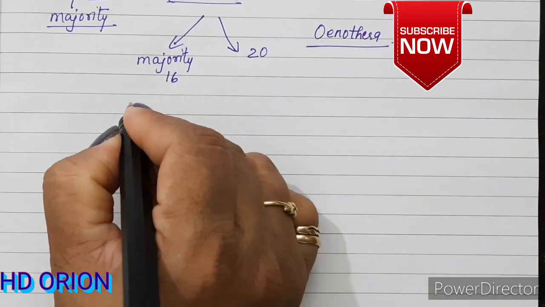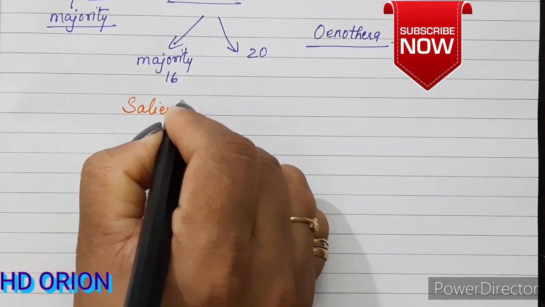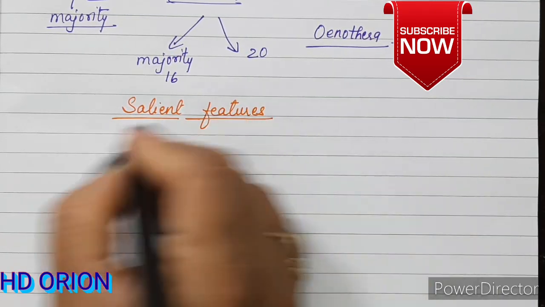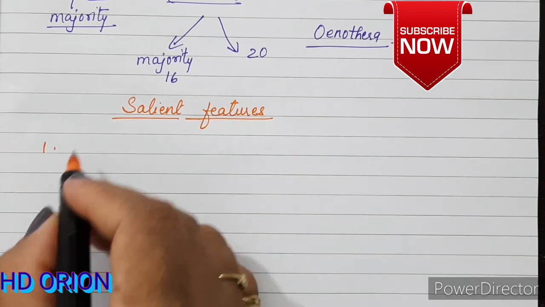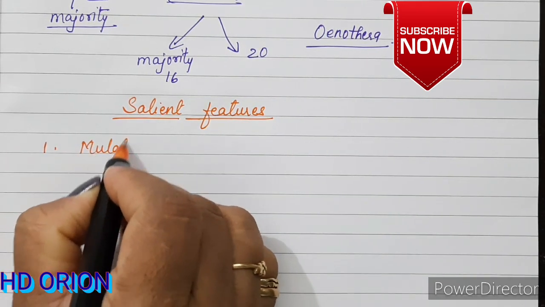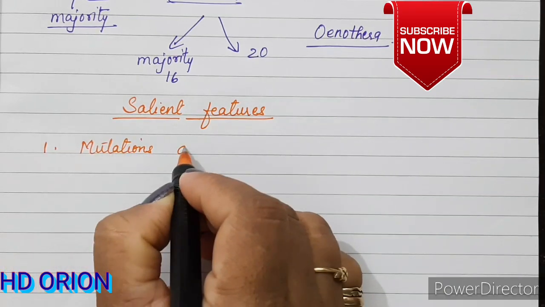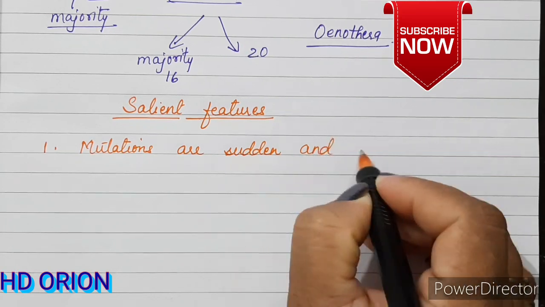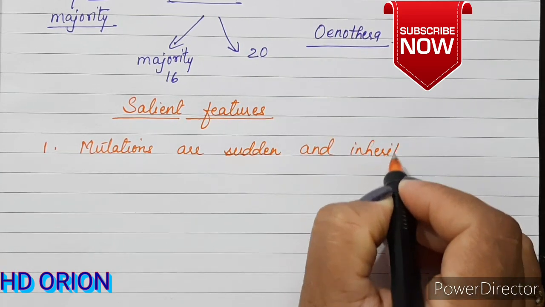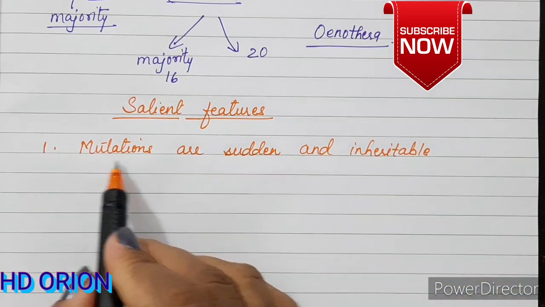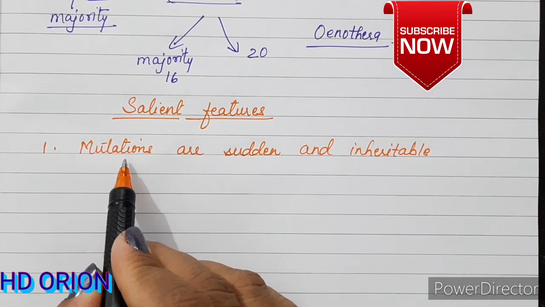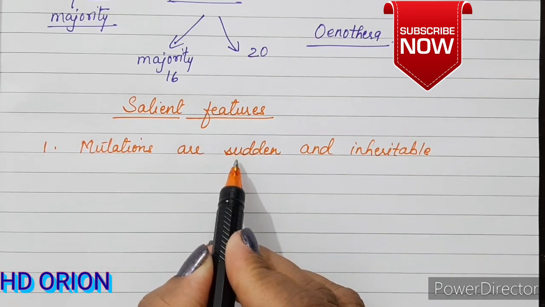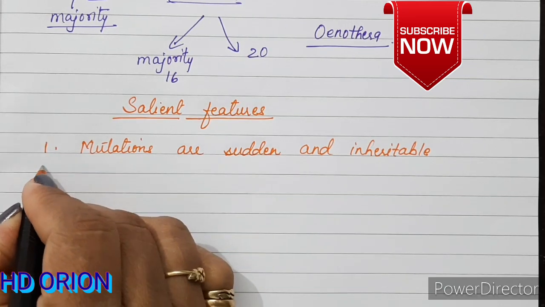Let us now see the salient features of the theory. The first thing that he said was that mutations are sudden and inheritable. This is not a slow process. The process in which a new organism is developed after mutation is very sudden. It takes place in no time.